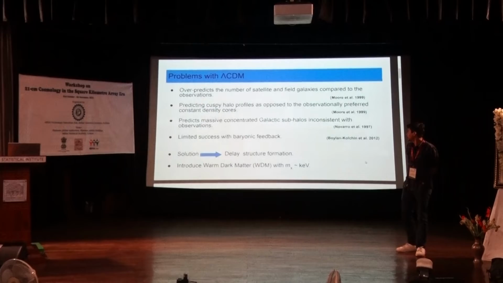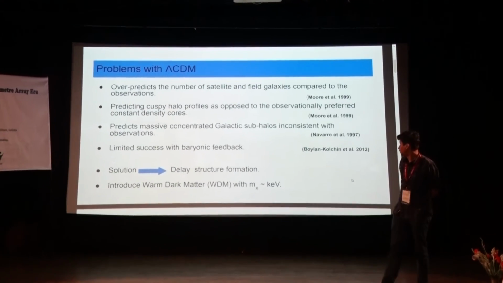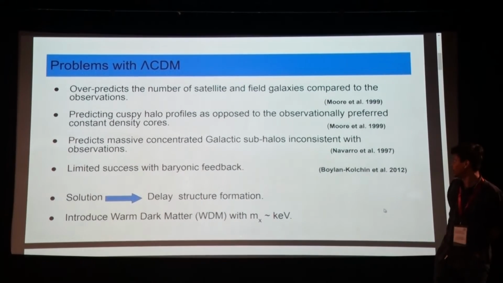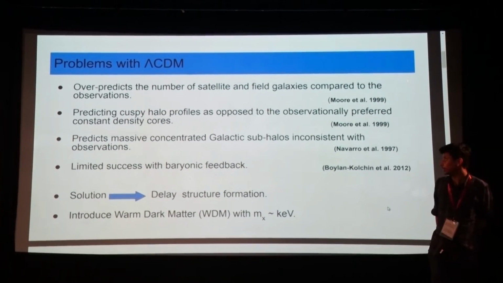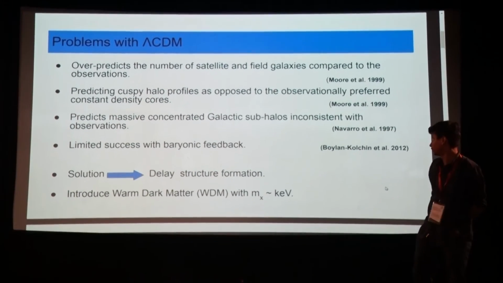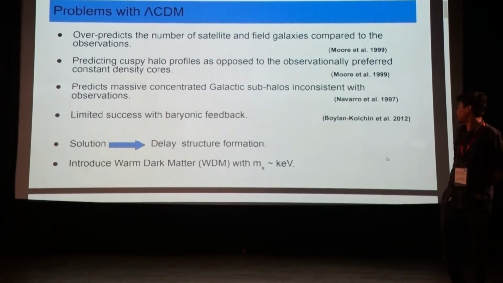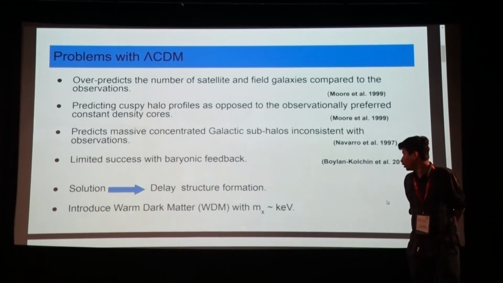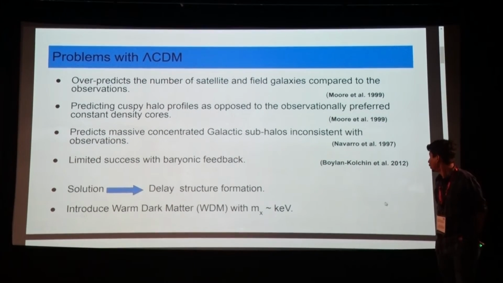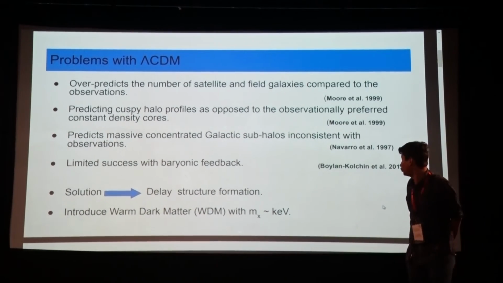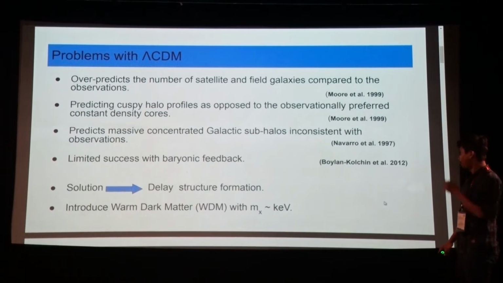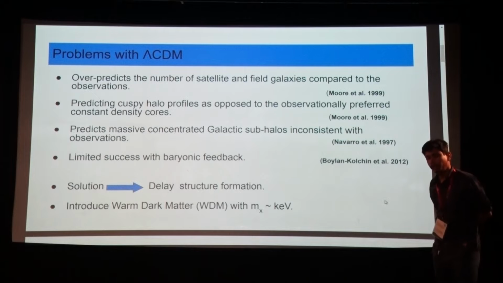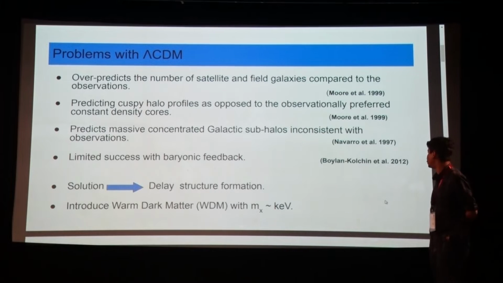Let's first look at what the problem is with lambda CDM. As you know, lambda CDM is very successful in explaining large scale structure. However, when it comes to small scale structure, it shows some discrepancies with observation. For example, it overpredicts the number of satellite and field galaxies, which does not match observation. On top of that, it predicts cuspy halo profiles, which are opposed to the observationally preferred constant density cores. In addition, it also predicts massive concentrated galactic subhalos, which are again inconsistent with observation.